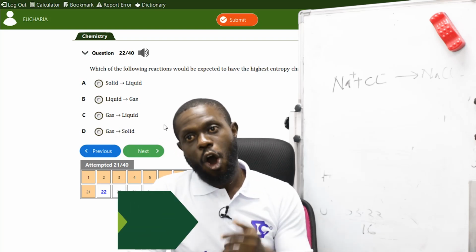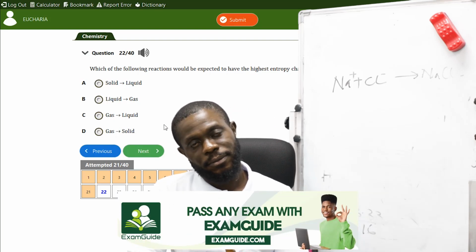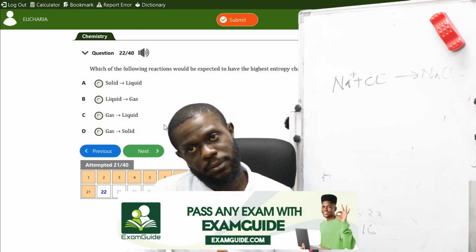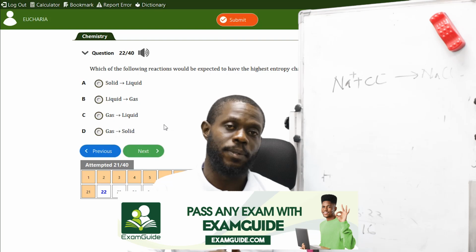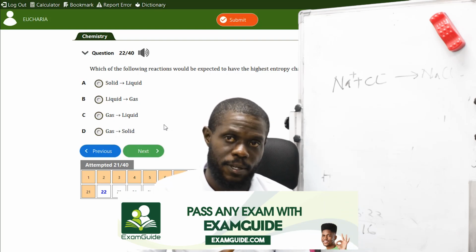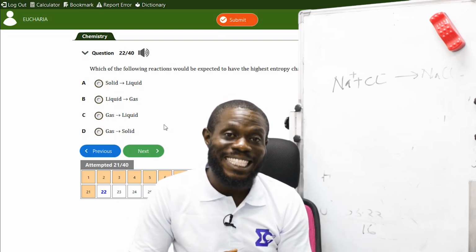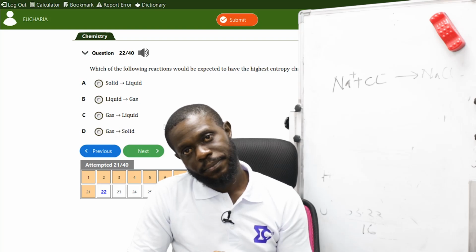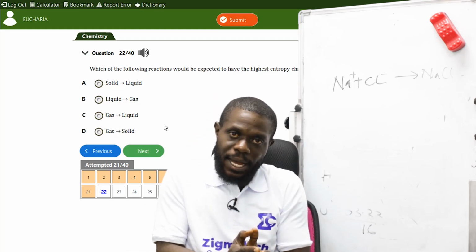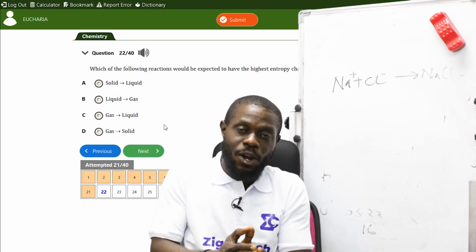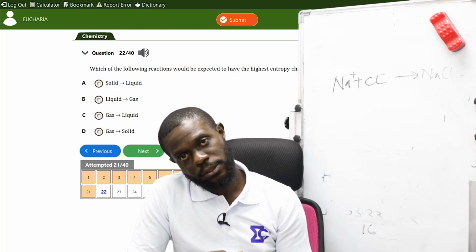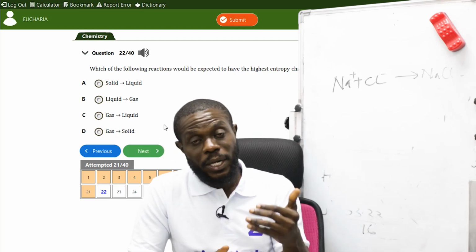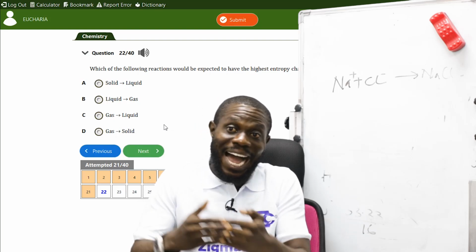All of them have entropy. But they are asking which one has the highest movement. In what change of matter will the particles move fastest when changing to another phase? That's what it means.